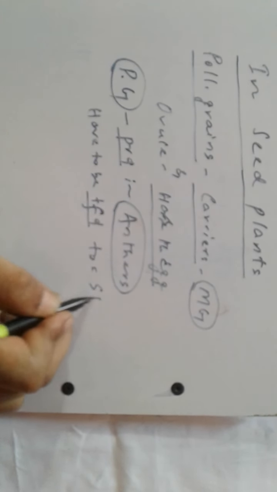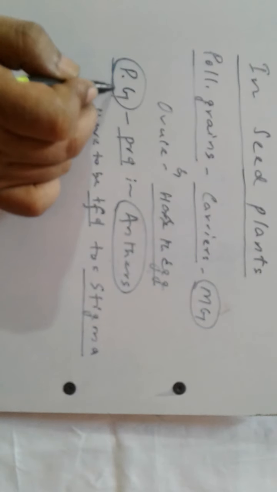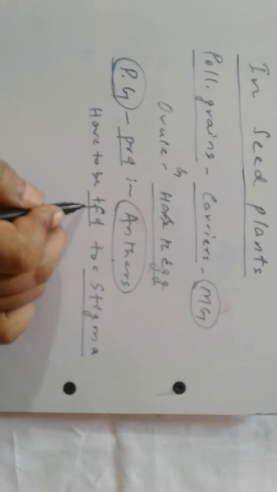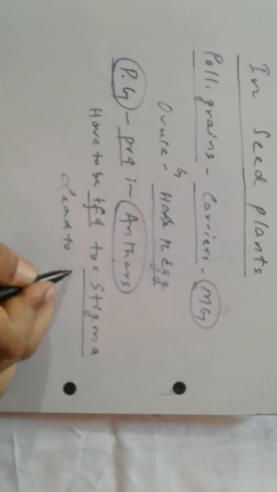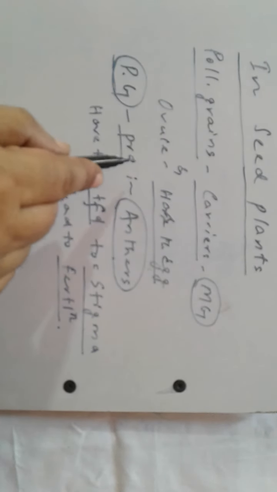It is necessary for the pollen grains that are produced in anthers to be transferred to the stigma. Only then can fertilization occur.